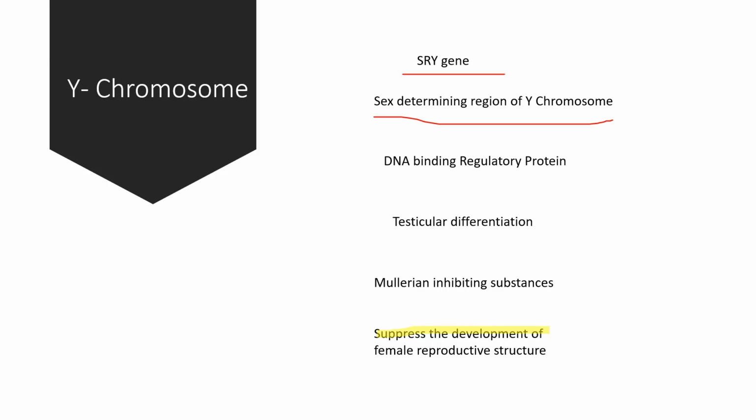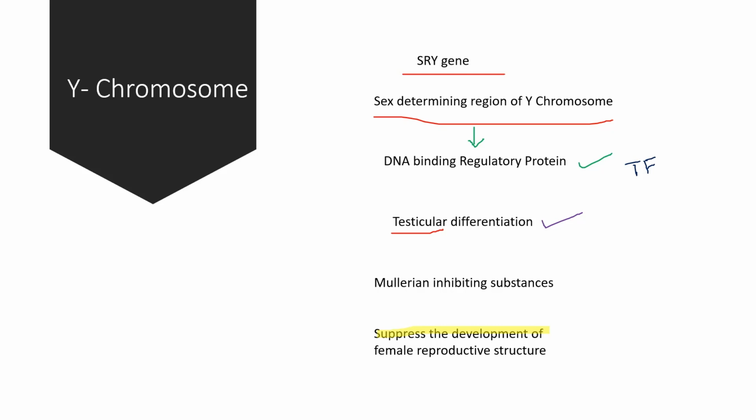This gene codes for a DNA binding protein, which helps in transcription, acting as a transcription factor by binding to the DNA and bending the DNA, and initiates a cascade of genes necessary for testicular differentiation and development of the testes.